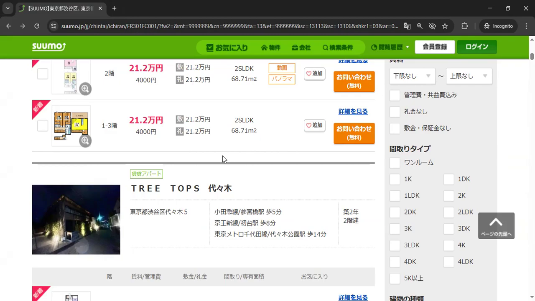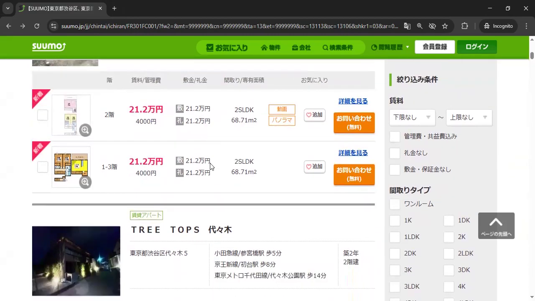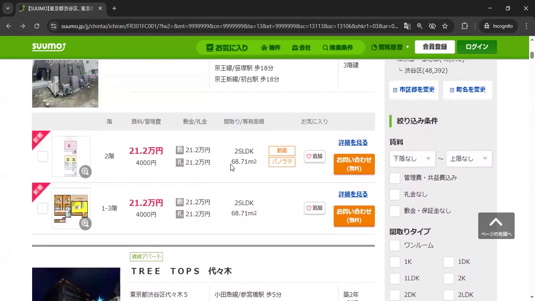Fudosan, which is a real estate agent, because most landlords don't really want to manage their property by themselves, at least in my experience, though some do.